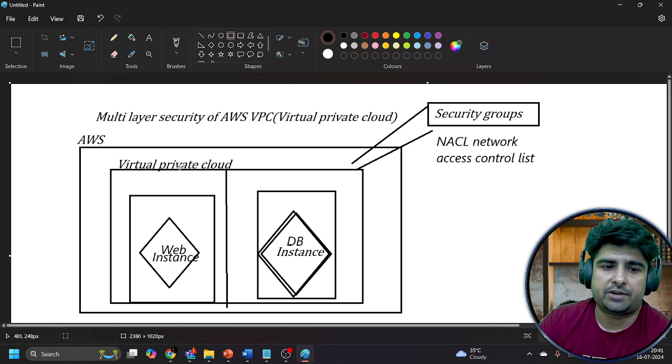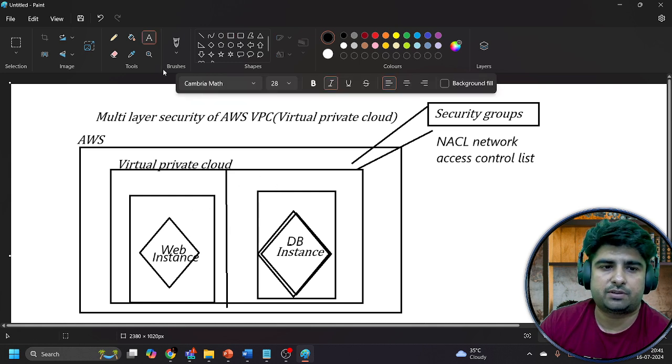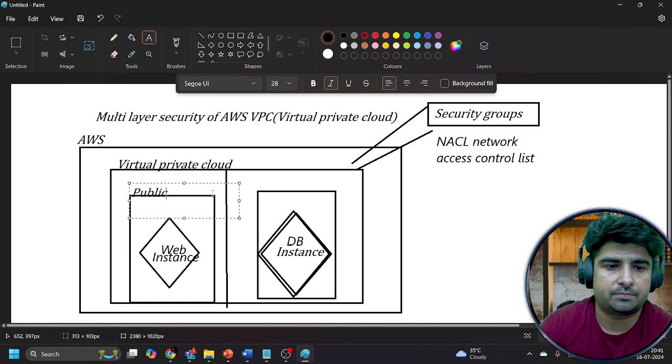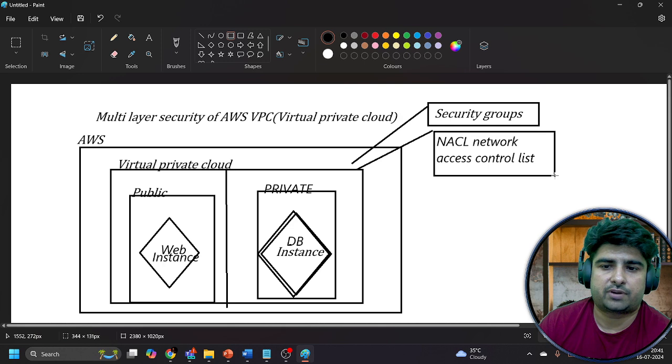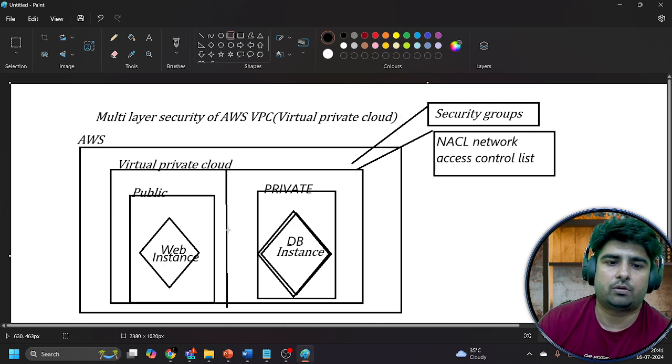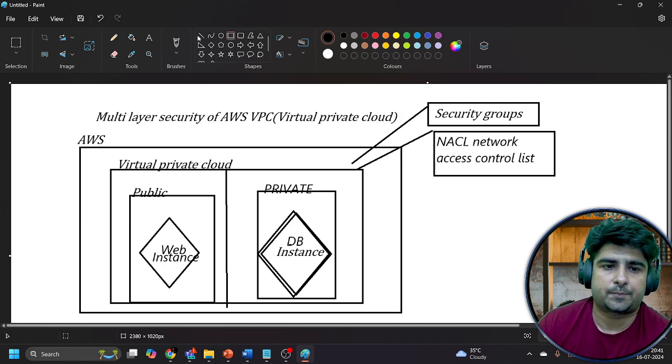Now, when you are dividing this virtual private cloud into multiple parts, these parts will be known as subnets. Now you can create your public subnet for the public resources, and you can create your private subnet for your private resources. Now this network access control list is a virtual firewall, which will be on the level of these subnets, right?